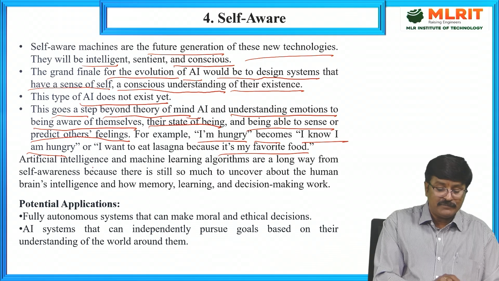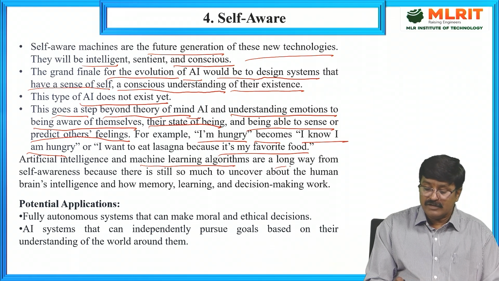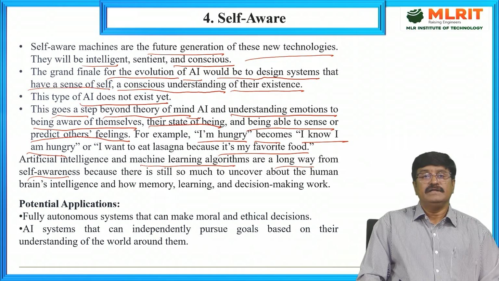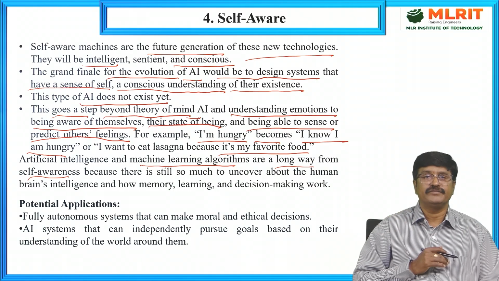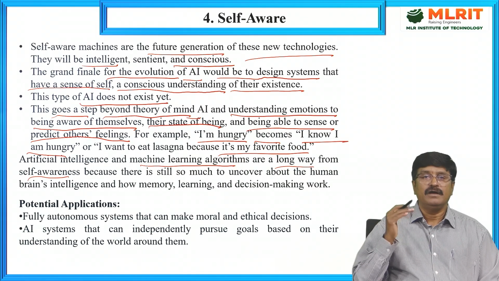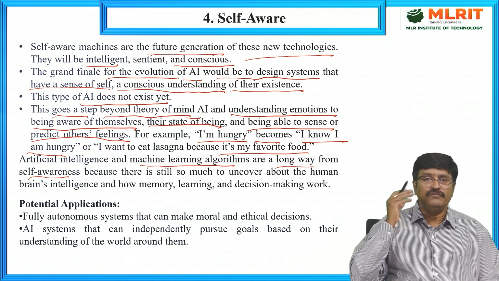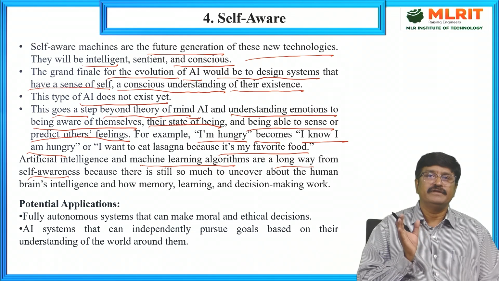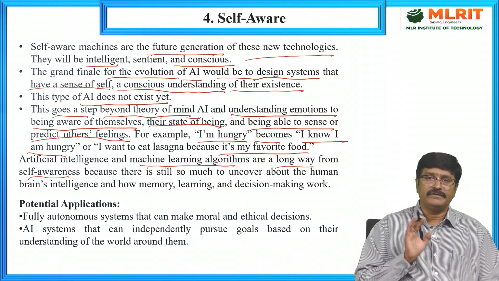These artificial intelligence and machine learning algorithms are a long way from self-awareness, because there is still so much uncovered about the human brain's intelligence, how humans keep memory, store information, how it is learning, and how decision making works. This self-aware artificial intelligence will do almost all of it. It is human-like.